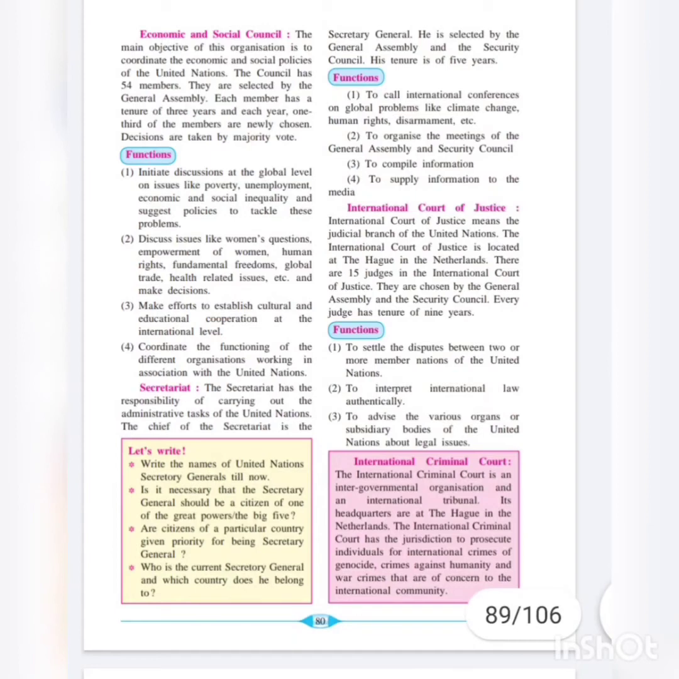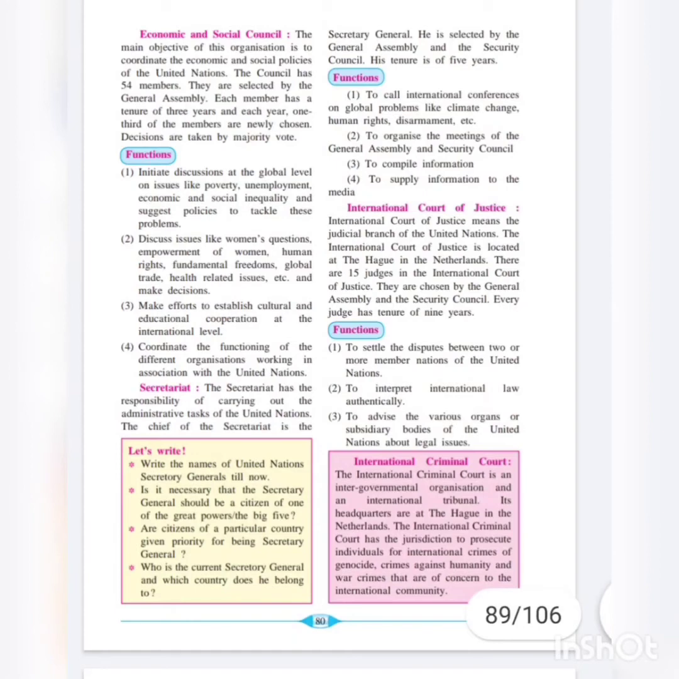Now functions. First is to initiate discussions at the global level on issues like poverty, unemployment, economic and social inequality, and suggest policies to tackle these problems. Initiation is to bring or to process discussions. Discussions are held at the global level on the issues. So on which topics are discussions held? Poverty, unemployment, economic and social inequality, and related to these topics, which type of policies can be made to deal with these problems. So discussions are held here.